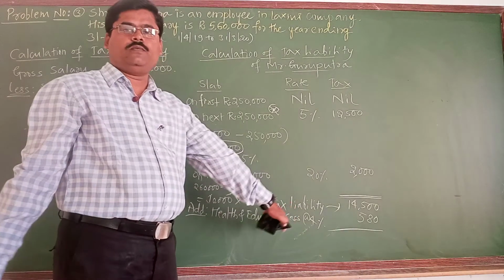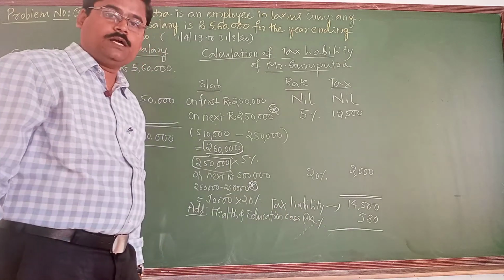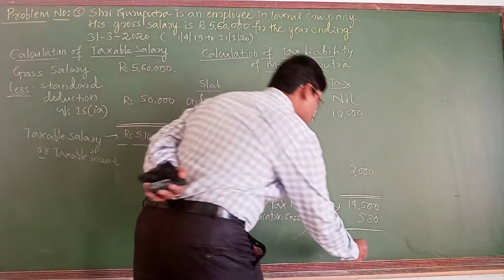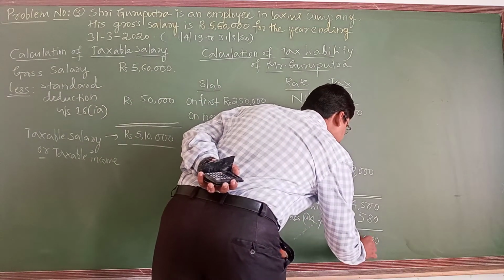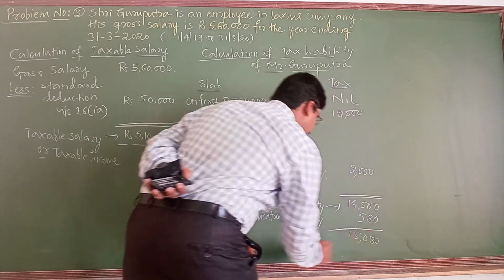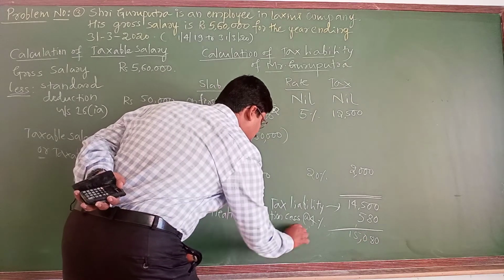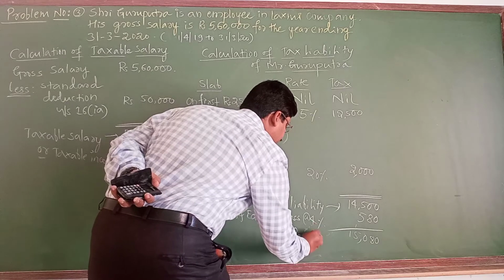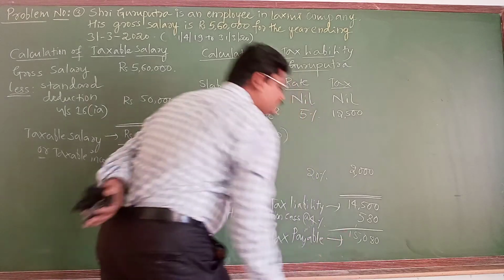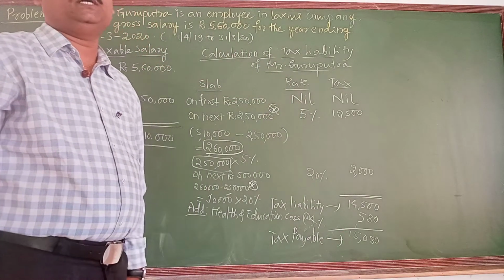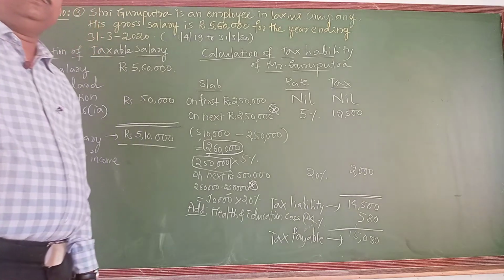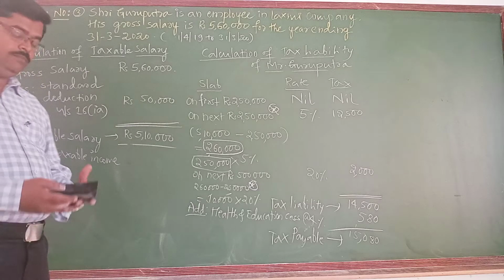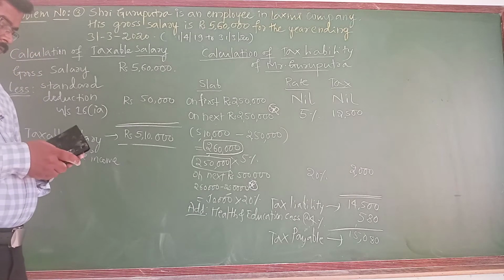Now when I add this, it becomes the tax payable by Sri Guruputra. 15,080 rupees. That is nothing but the tax payable by Sri Guruputra. So let us go through the problem once again.